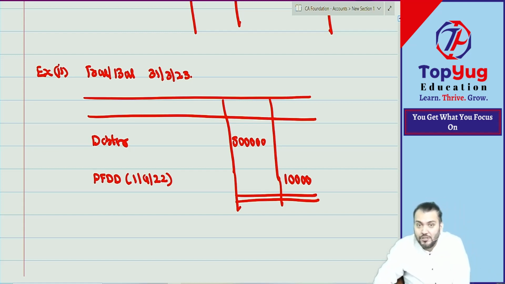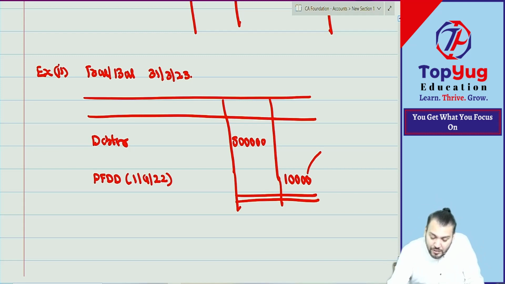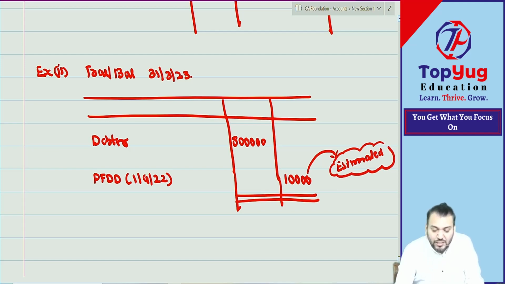But the actual bad debt amount may be different, because expectation was one estimation, na. When I am saying expected, last year it was estimated. So estimation may be different from actual. Are you able to understand?